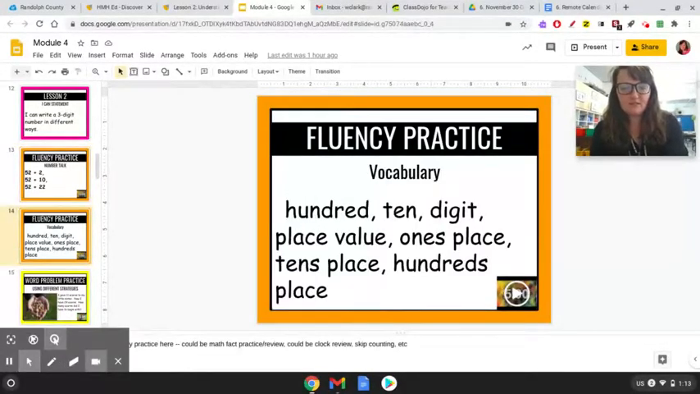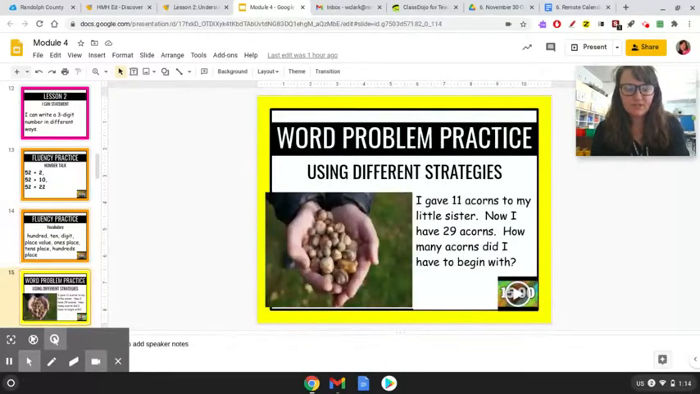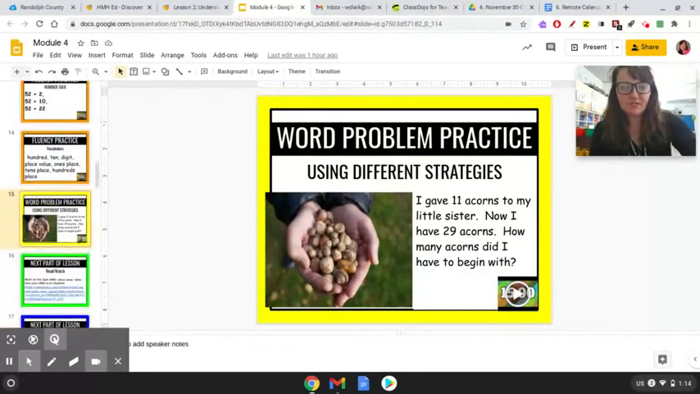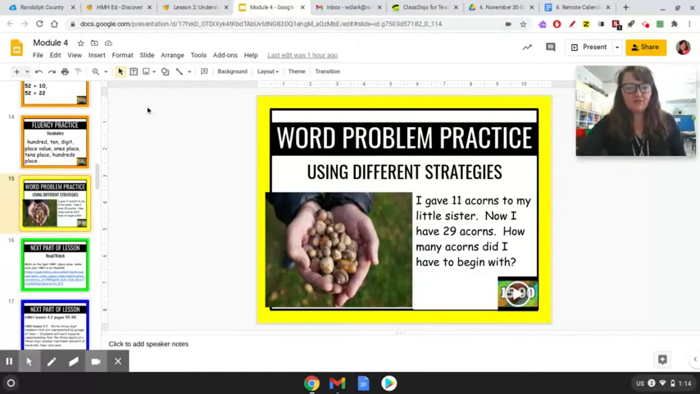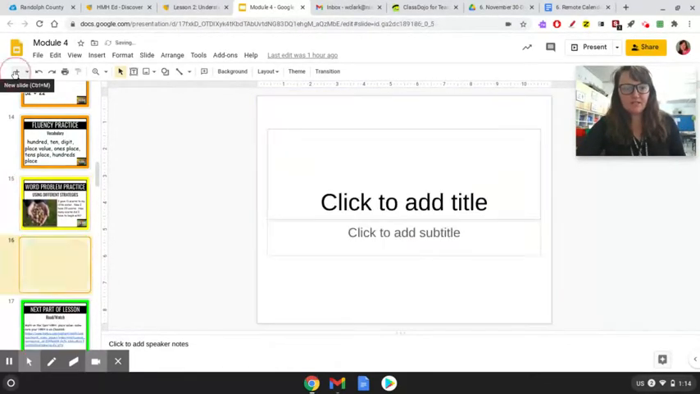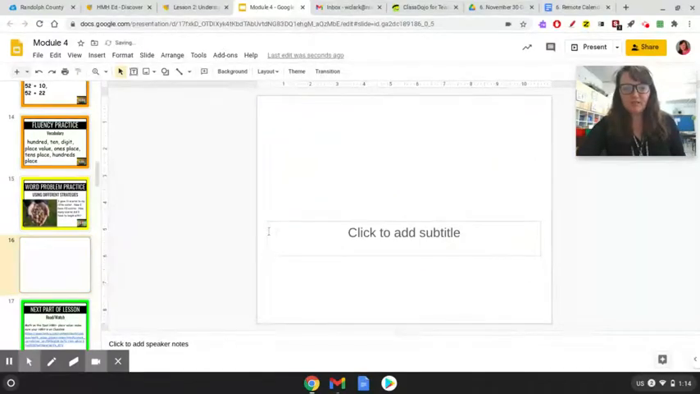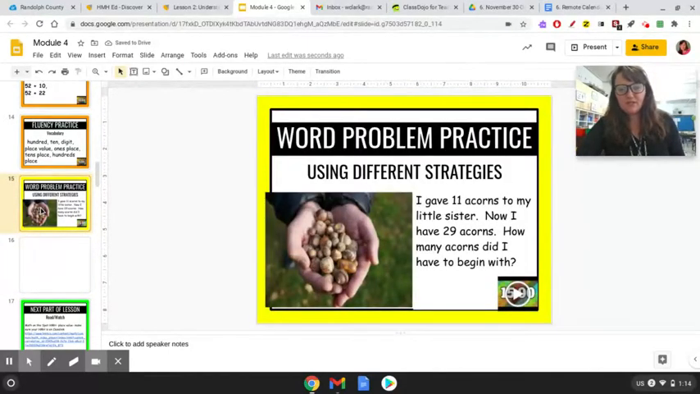Let's get going. So again, we have the same vocabulary words as yesterday. We have 100, 10, digit, place value, ones place, tens place, and hundreds place. Okay, so let's look at our word problem for today. First thing I want to do is add a new slide so I can work out the problem and it's easier to see. It says I gave 11 acorns to my little sister. Now I have 29 acorns. How many acorns did I have to begin with?